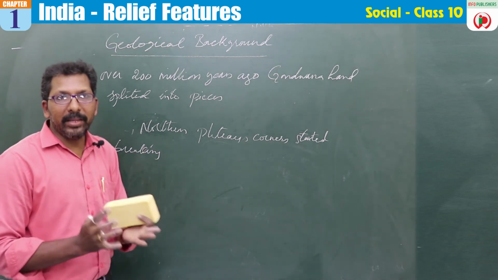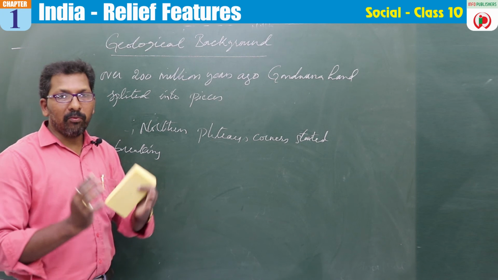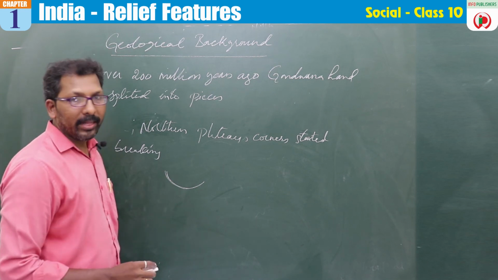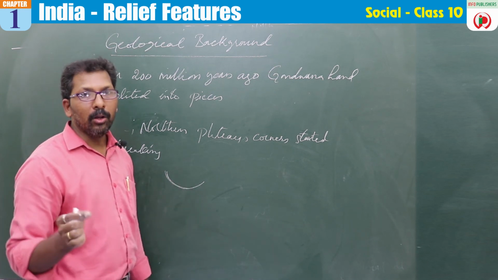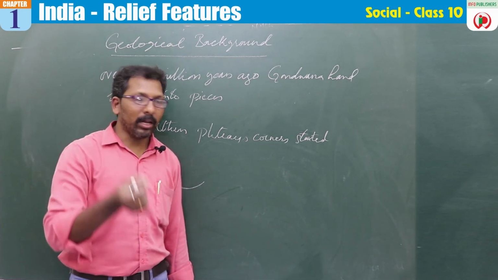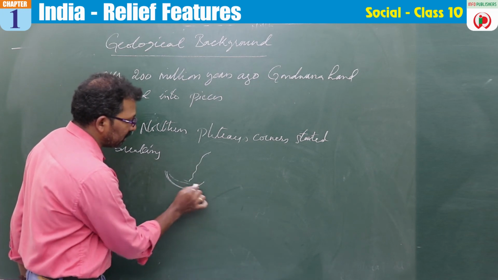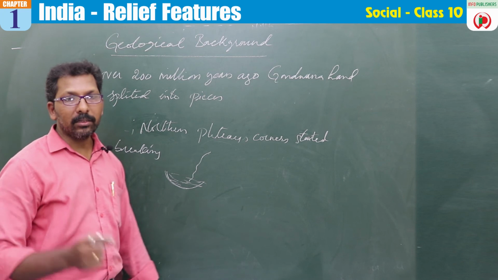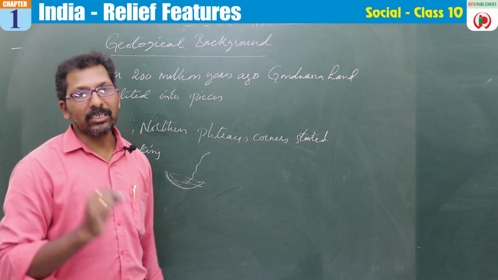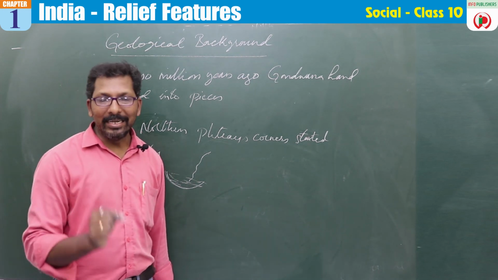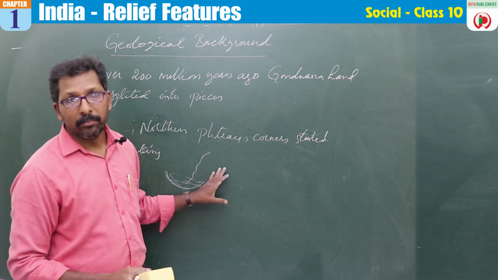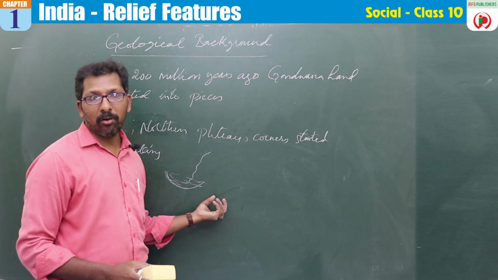From there they started to form basins, and these basins were filled by the waters coming from the Himalayas. This led to the formation of the greatest rivers, that is Brahmaputra, Indus, Ganga, etc. In this way the Himalayan rivers were formed.